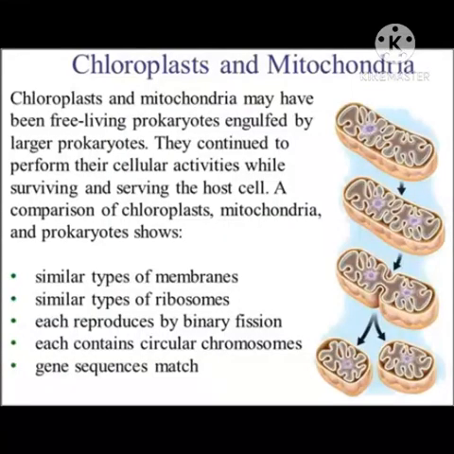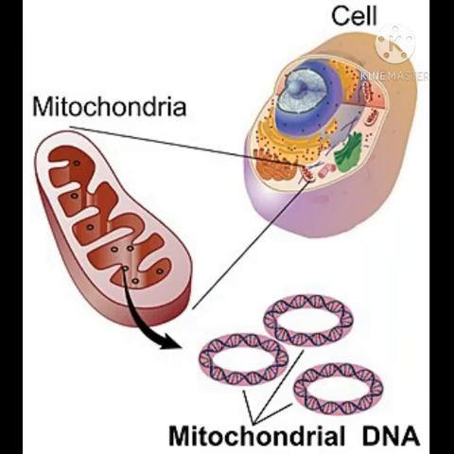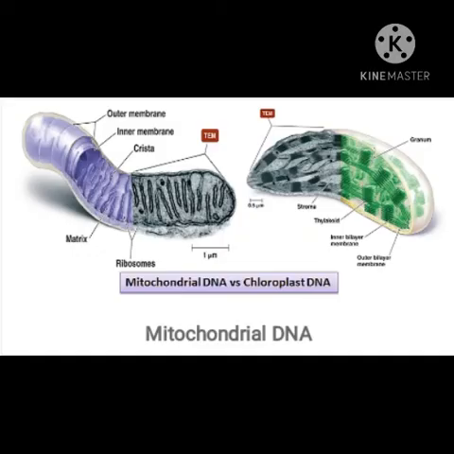Mitochondria and plastids can produce proteins as well as replicate themselves. That means they can produce mitochondria or plastids like themselves, as they have their own DNA and ribosomes.